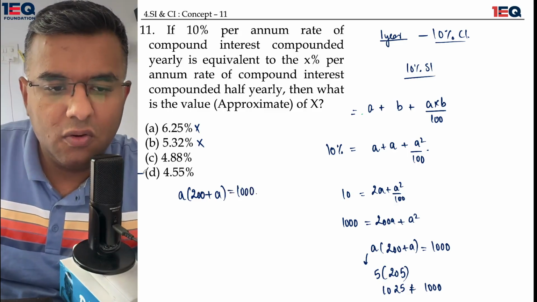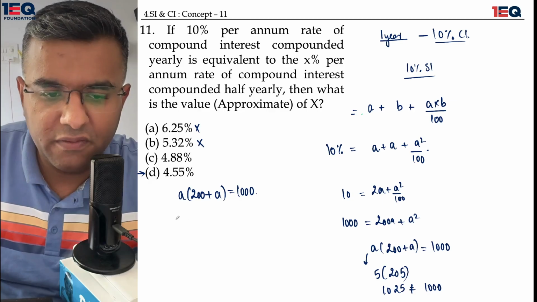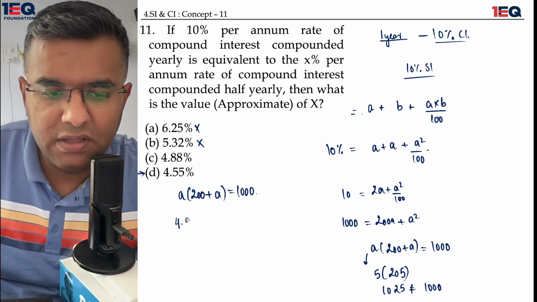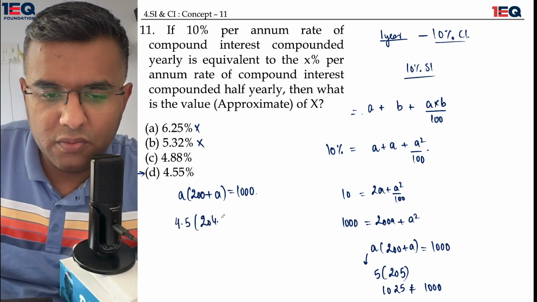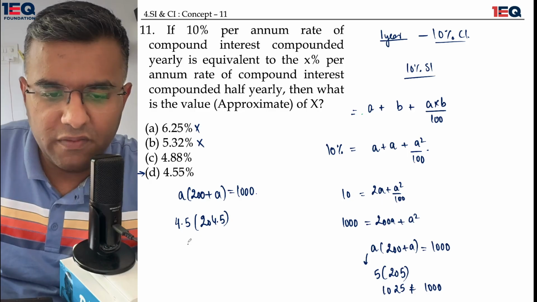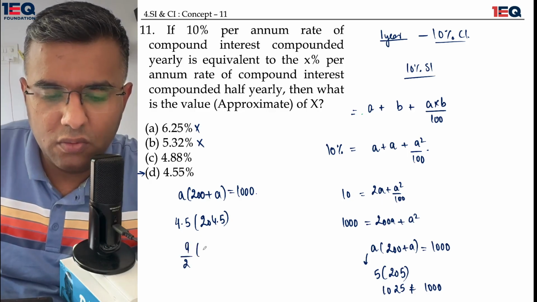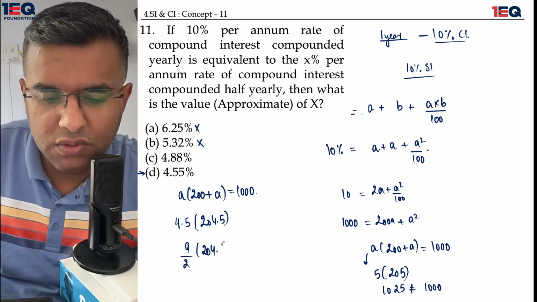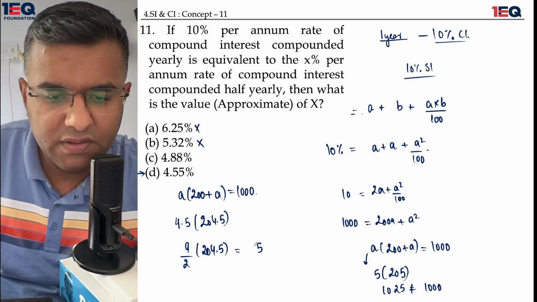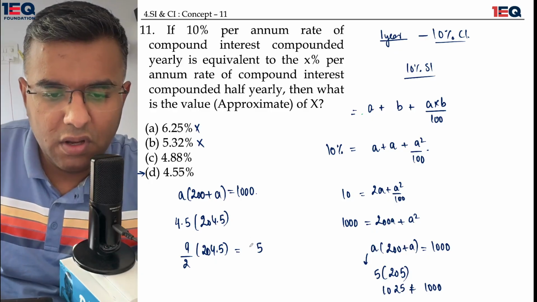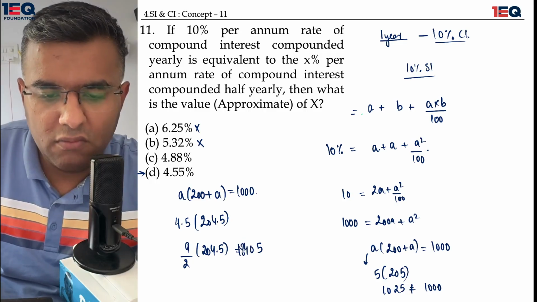What if I go for 4.55, or I simply start with 4.5? 4.5 multiplied by 204.5. This would give me 9 by 2 multiplied by 204.5. Now, this is 9 5s are 45, 9 4s are 36, 40, 9 2s are 18. 18405 whole upon 2.